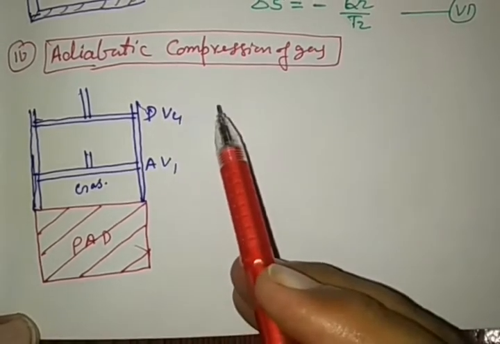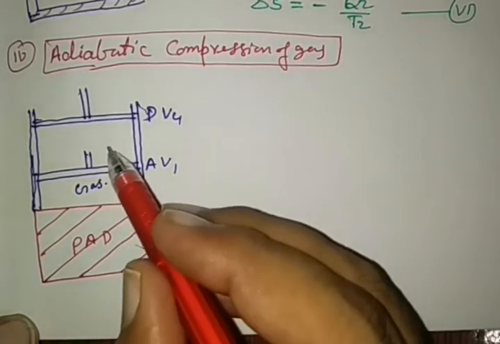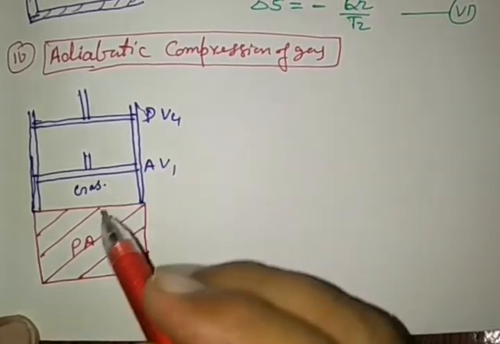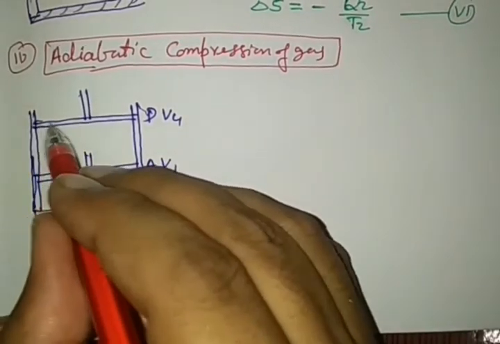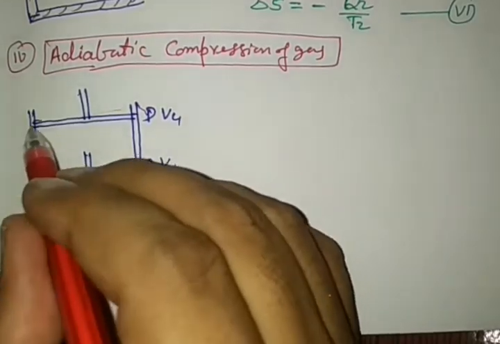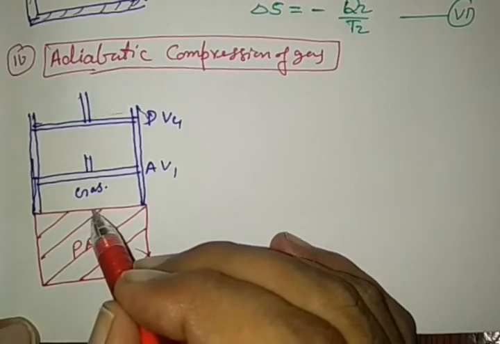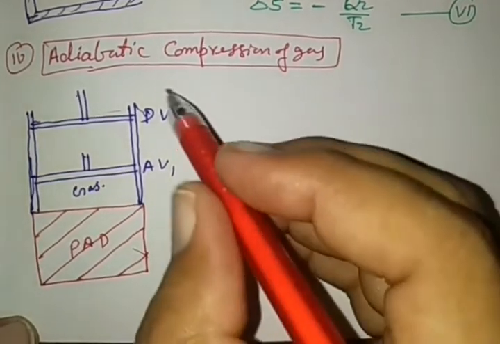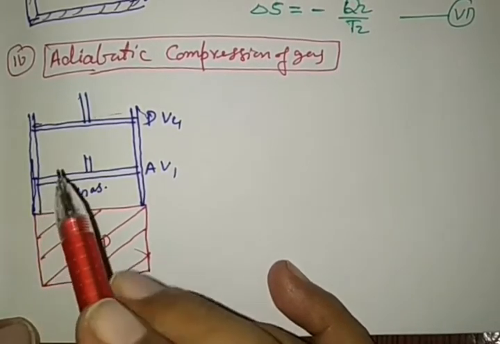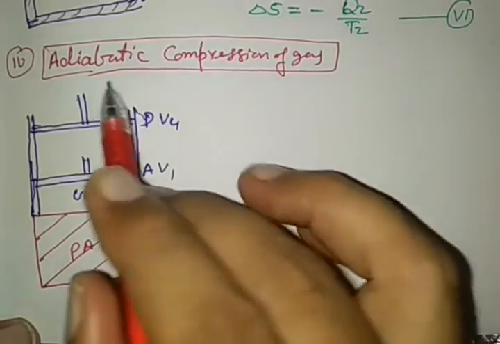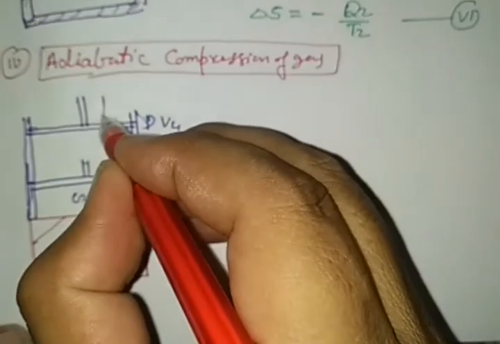Now see the final, fourth step of the Carnot cycle, in which the working substance is kept again over the insulating pad. In that condition, it becomes thermally insulated from all sides. Right? Thermally insulated from all sides. So the system can neither take heat from the surroundings nor reject heat to the surroundings. So it is an adiabatic condition. And we apply pressure here.